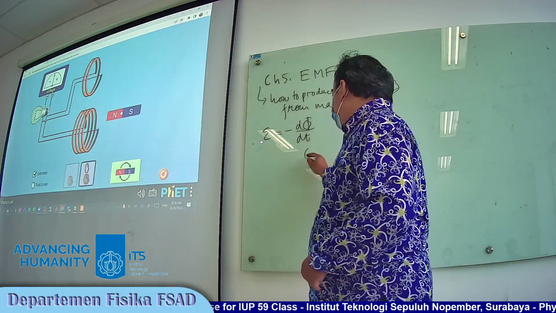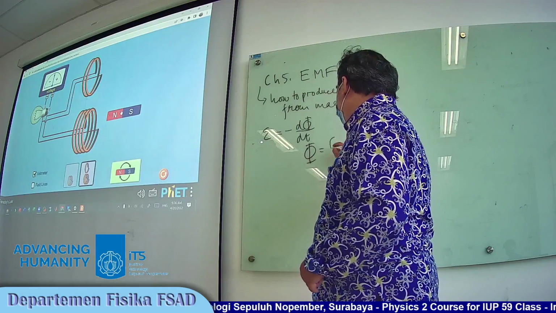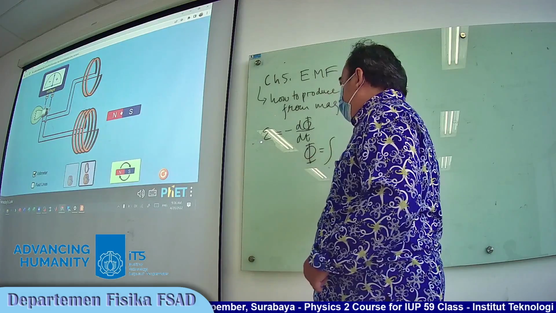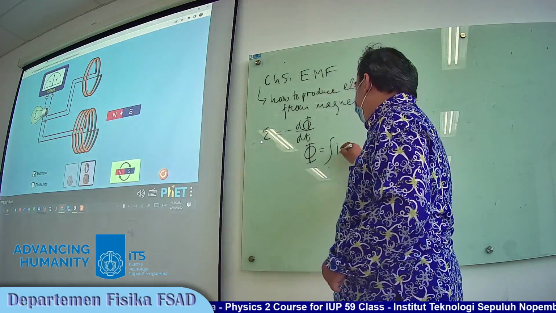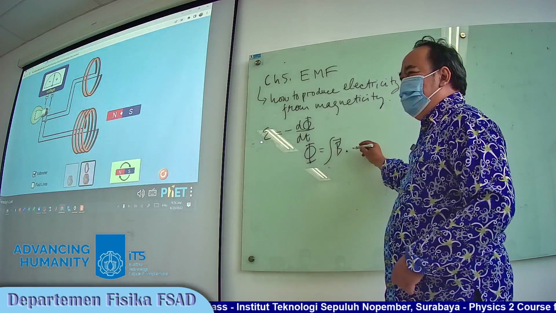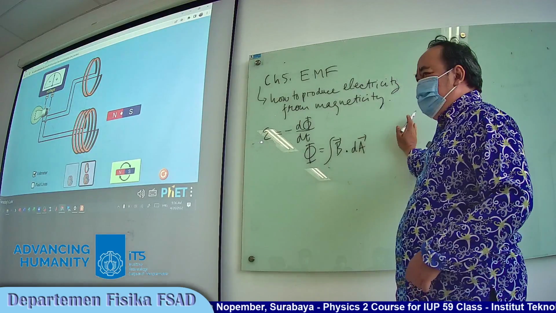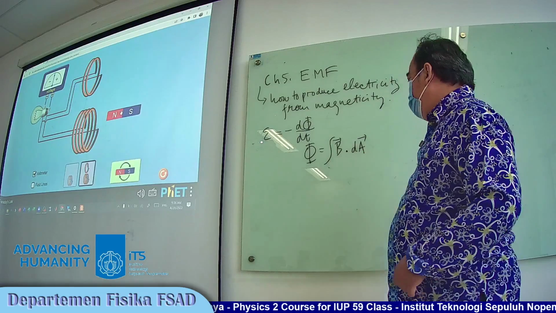The general equation of flux is the integration of B vector dot dA, where dA is a small element of area.